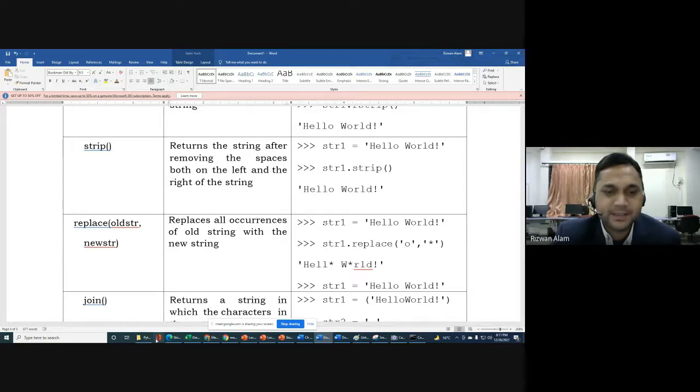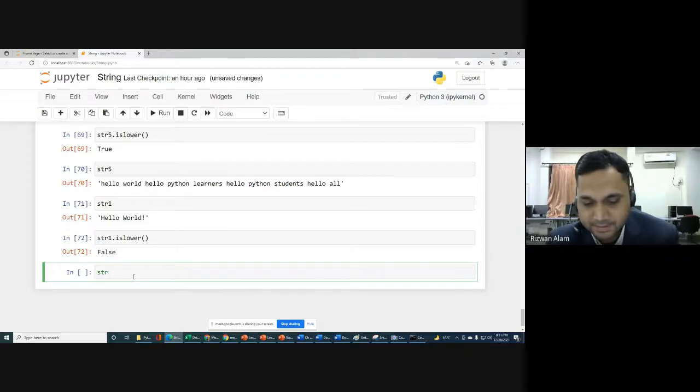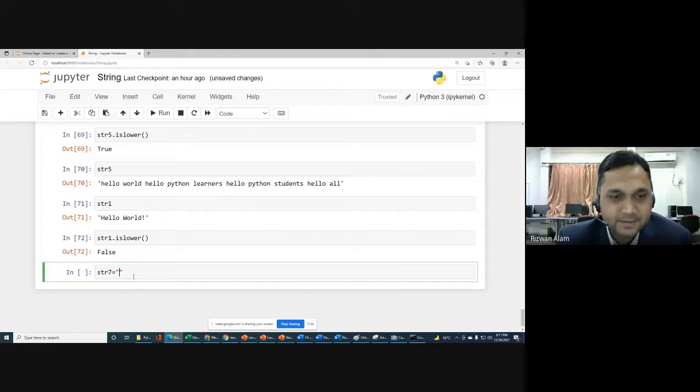So let me check that thing. For example, if we have str7 and we have some spaces, like first of all we will take some space, then we will write hello, and then we will write python and then we will have some space.